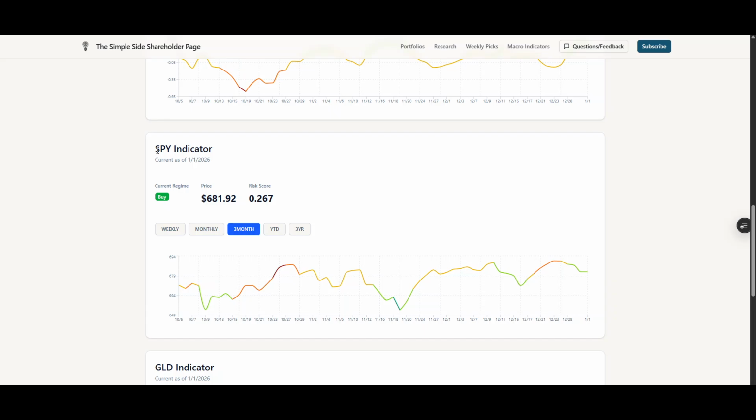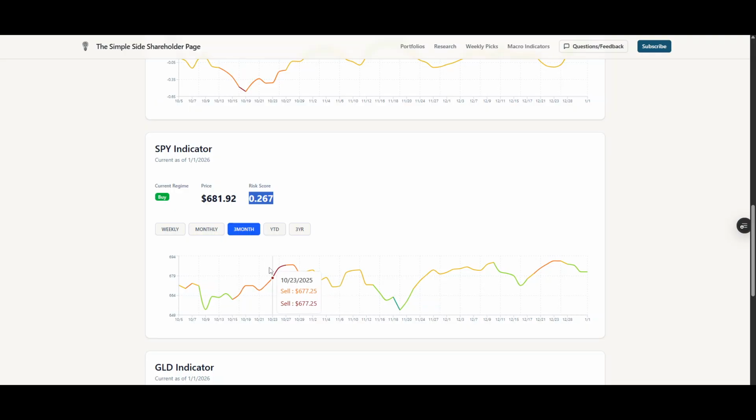Further down, you'll see the SPY indicator, which is, again, current as of the 1st. It'll show you the current regime that it's in, the risk score. This maxes out at 1 and minimizes at -1. So 0.267 is a buy, but not a very strong buy. And then you'll see where the regime has been at in the past.